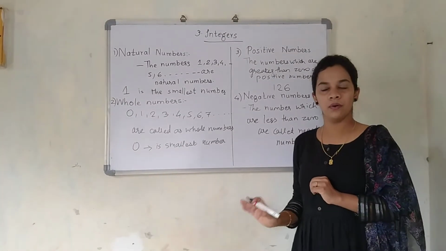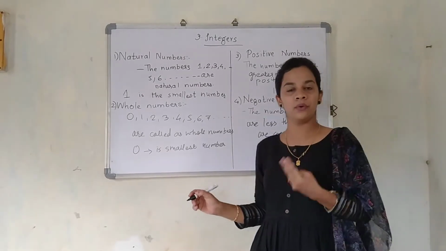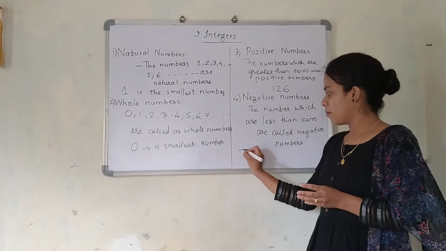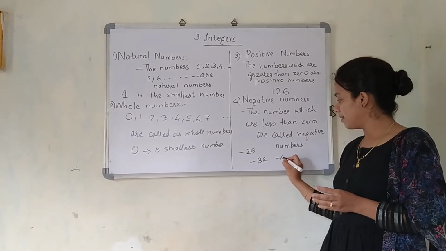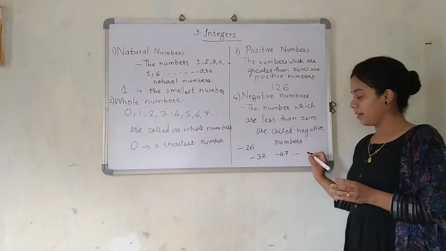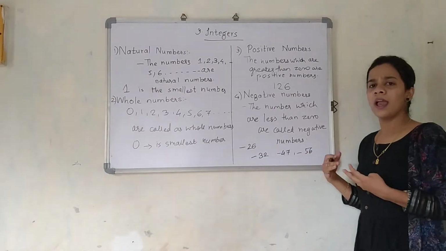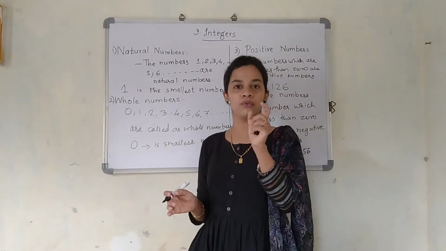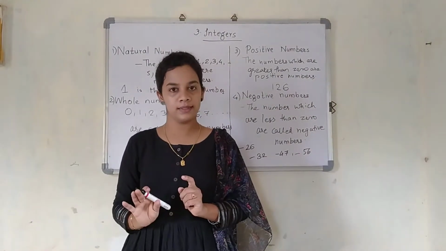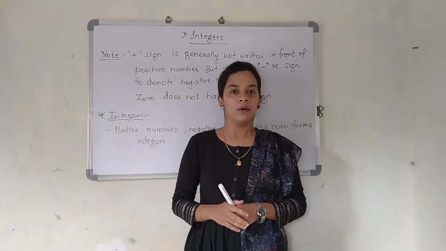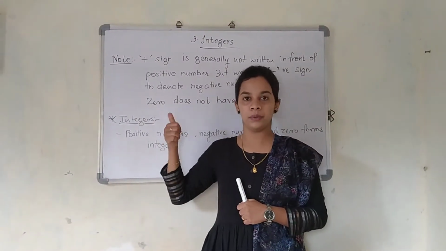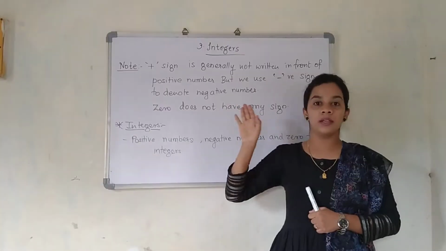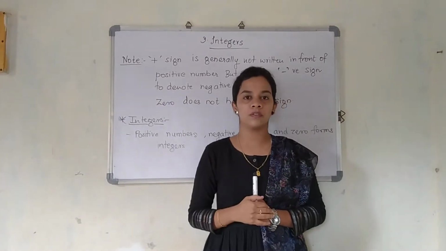Is this clear? Okay. So generally how are we denoting negative numbers? Yes. Minus 26, minus 32, minus 47, minus 56, whichever the number will be, we are supposed to denote the minus sign. Is this clear? Okay. So just one note for you. What is that note? Just see on the board. Positive sign is generally not denoted in front of the positive number.